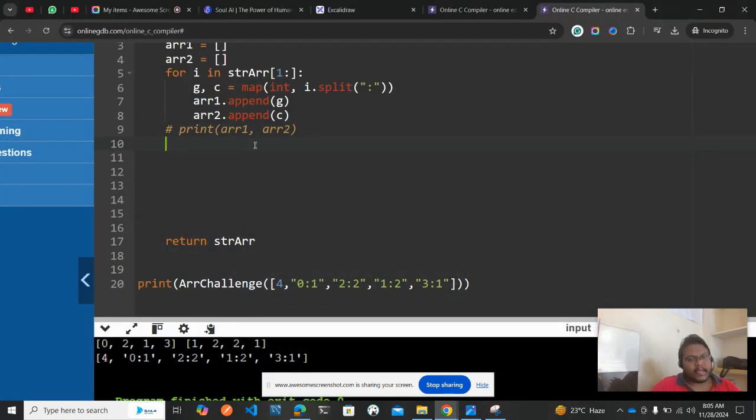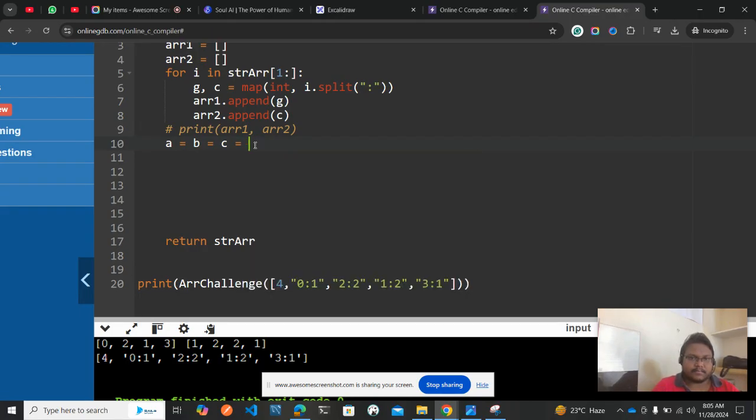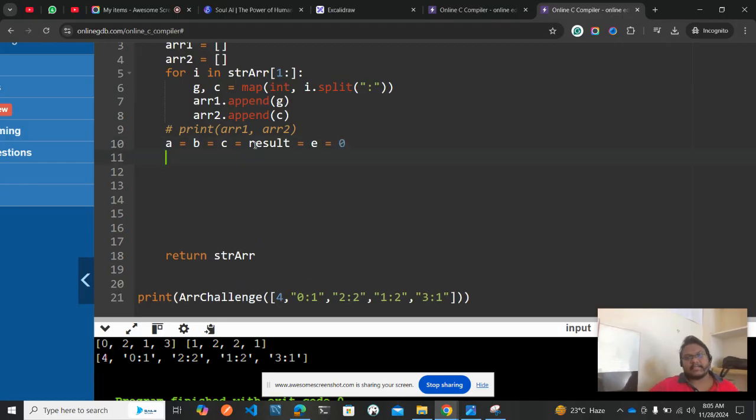Now I'll declare a few variables so that it's easy for us, in case we sum up, to store them in certain variables. Now I'll take a, b, c, result, and e, each equal to 0. Every variable which I've taken is 0 here, because this is how you write shortened logic in Python.